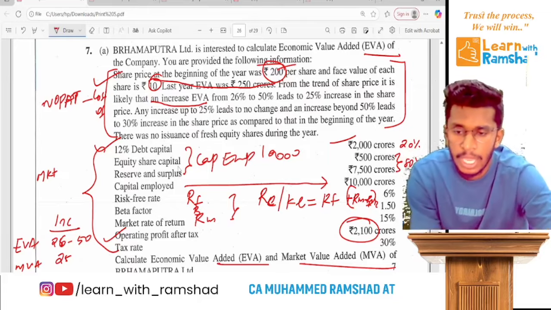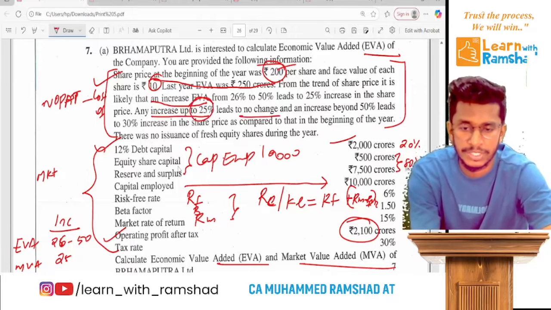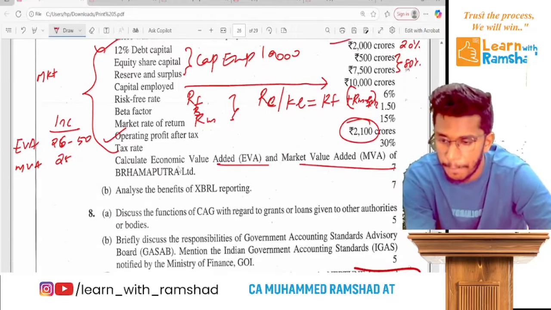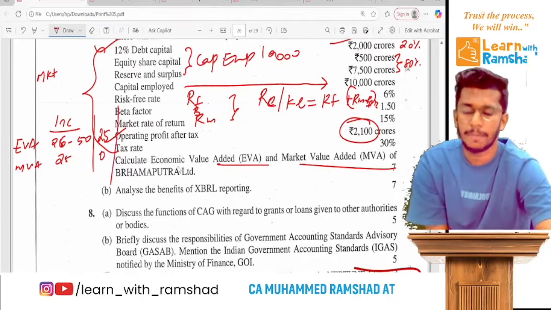That's it. Now, any increase up to 25%, no change.